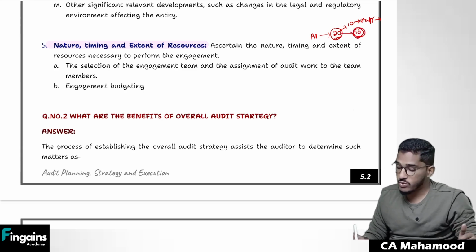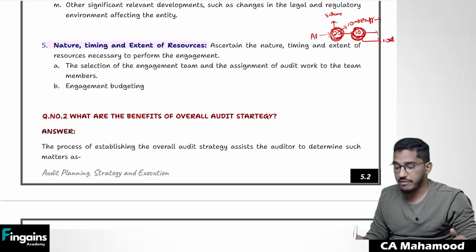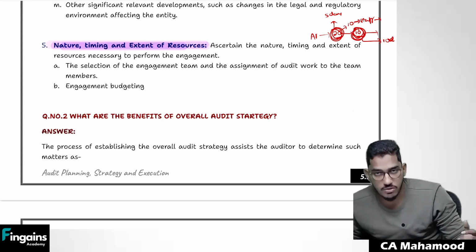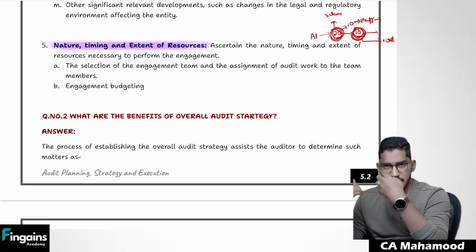So keeping those resources in mind, you decide the time accordingly. If you were able to use all your 20 staff, you could have said, I can complete the audit within 5 days only. Now, if you have to complete the audit with the 10 staff only, you have to increase your time from 5 days to 10 days. So also pay attention to nature, timing, and extent of the resources, and accordingly decide your audit strategy. So when the auditor is establishing audit strategy, he will not do something in a fluke.